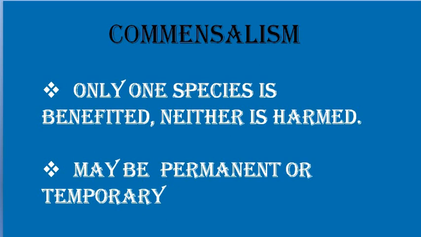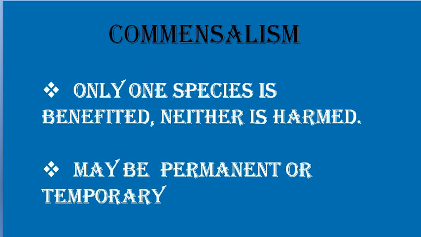So in commensalism, first we need to know the definition. What is commensalism? It's a relationship existing between two different organisms, in which one is completely benefited and the other one is neither benefited nor harmed. Okay, I guess you can understand that it's an association between two organisms in which one is purely benefited, and the other one doesn't have any role to play in that relationship.